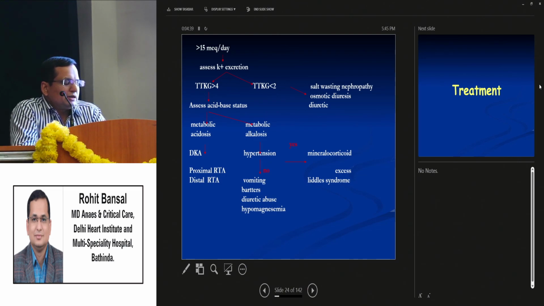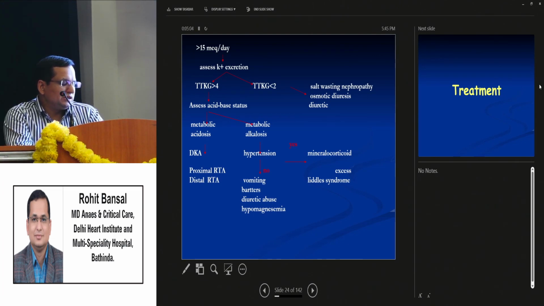Then you have to calculate the transtubular potassium gradient. If it is more than 4, then assess the acid-base status. Metabolic acidosis shows proximal renal tubular acidosis or distal renal tubular acidosis. If ABG shows metabolic alkalosis, then check whether the person has hypertension. If yes, then it could be mineralocorticoid excess or Liddle syndrome.